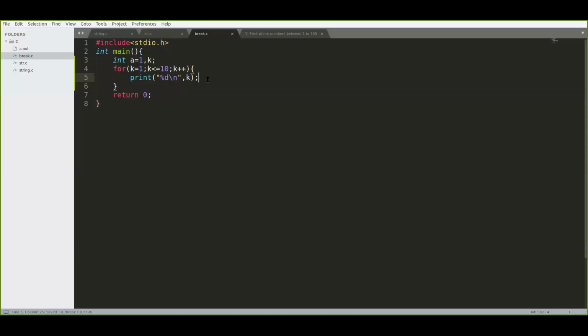So here I'm printing just the values of it. Can you all see the terminal? Can you all see the output terminal?